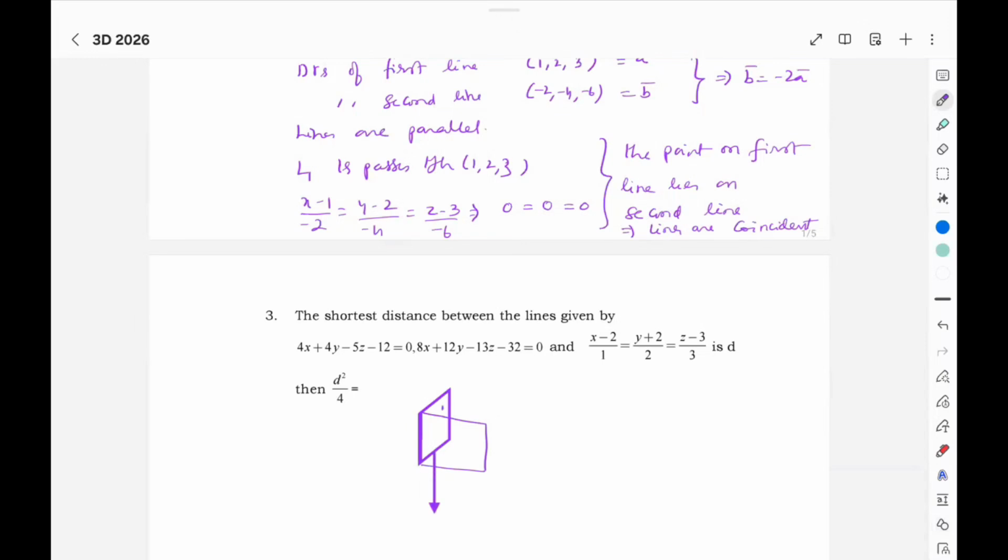For this plane, you have a normal whose DRs are 4, 4, -5. For this plane, DRs are 8, 12, -13. So here, if you draw a line, this line will be perpendicular to both the normals. So DRs of this line,